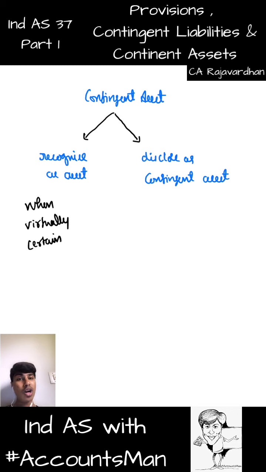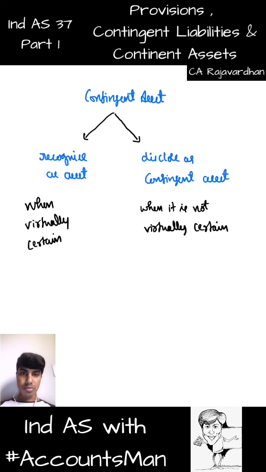However, if you are not virtually certain, then when the judge hits the hammer, it can go in your favor or it can go against you. Both scenarios are possible. Then what do you do? You will disclose it as a contingent asset only and wait for the actual event or actual judgment and then decide, or wait for the date when it is virtually certain. On this date, when there is no virtual certainty, you will disclose it as a contingent asset in the footnote to the balance sheet. You will not include it as an asset in the balance sheet.